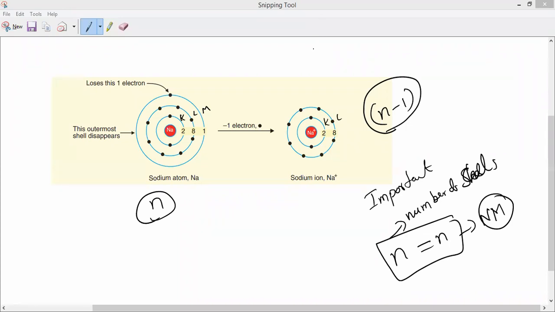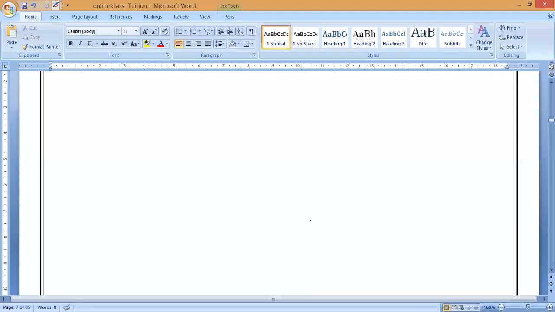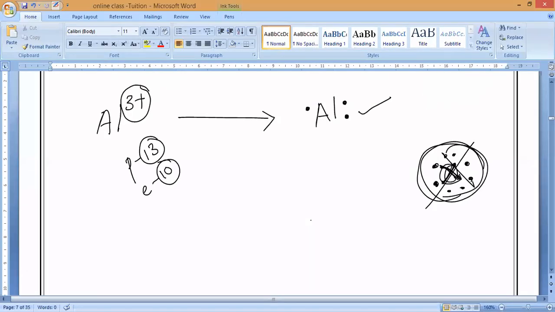At the end of this chapter, I will especially teach you that, because it is not under class 10th, but you should understand it, because they may ask the question. That is electronic configuration represented in the form of s, p, d, f. I will teach you that specially at the end of this week, once the half-yearly portion is completed. So don't worry, I will teach you even more perfectly and very clearly. So just focus on the syllabus only now. So aluminum is over. This is the formation of positive ions.